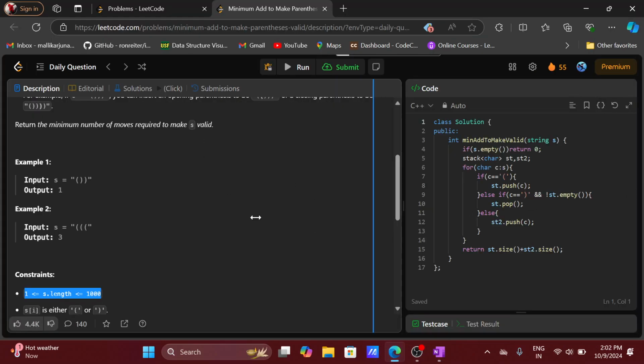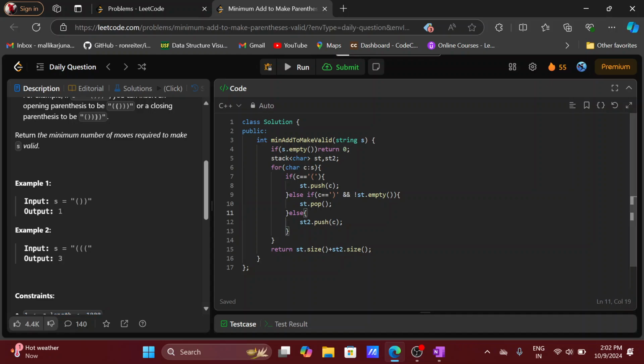Let's see the code. This is the base condition. Whenever the string is empty, I don't need to perform any operation because the string is already valid, so I return 0. Otherwise, I take two stacks and iterate over the string. Whenever I get an open parenthesis, I push it into the first stack.